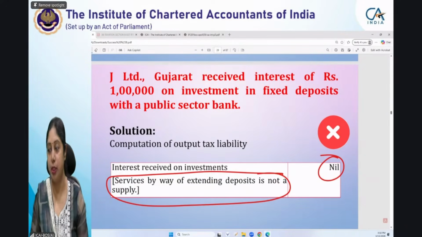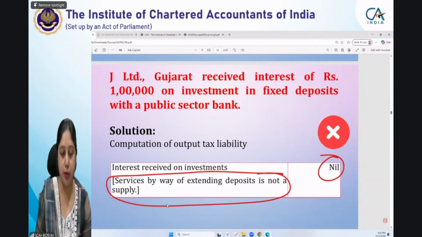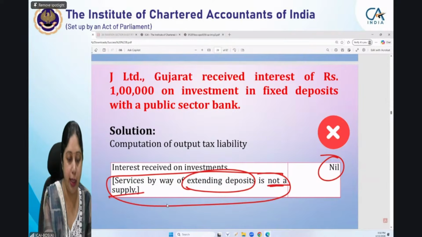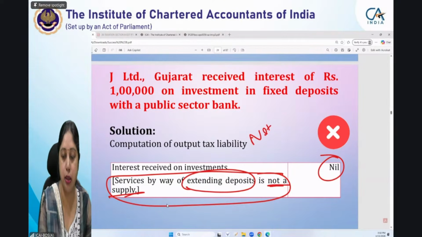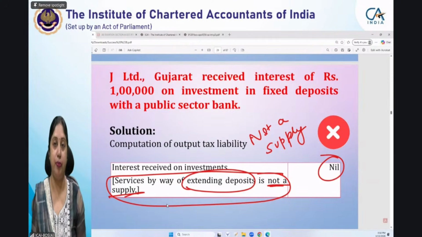Okay, let me tell you. He has written that services by way of extending deposits is not a supply. He has written that it is not a supply. But why is it not a supply? If you see, it is a supply per se.